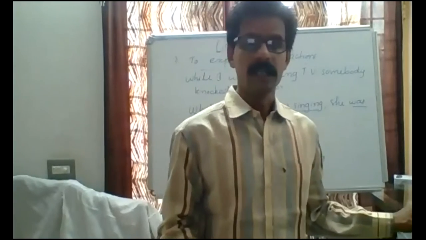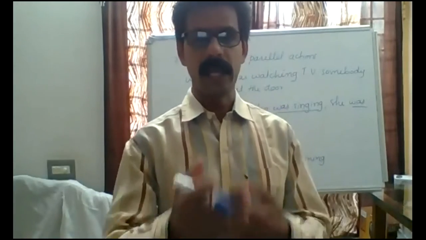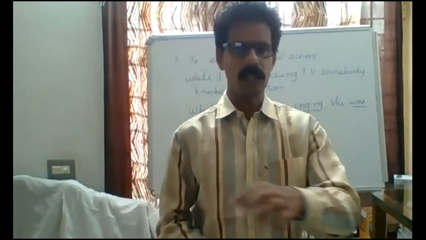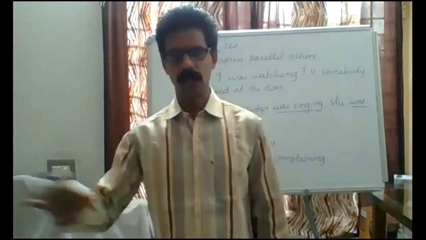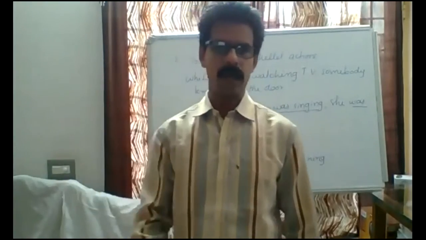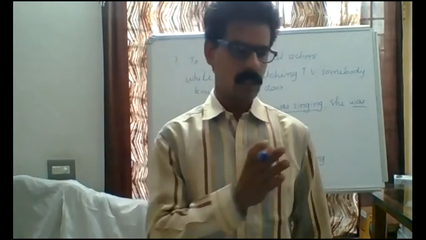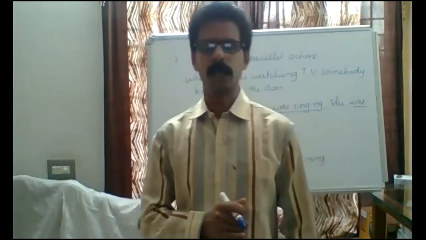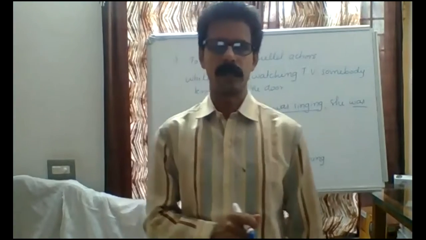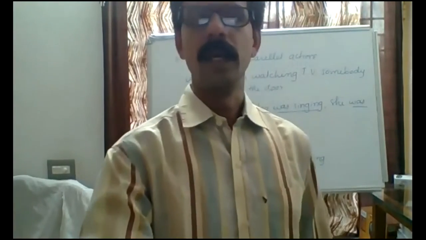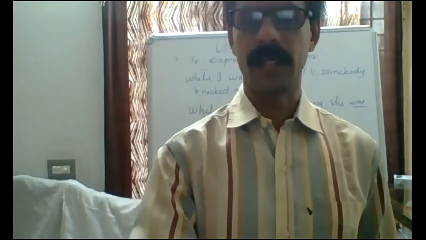One is the playing action, which was in progress, continuously going on. Then suddenly another action took place, that is it rained. So the first action might be stopped there. So this is called past progressive actions.